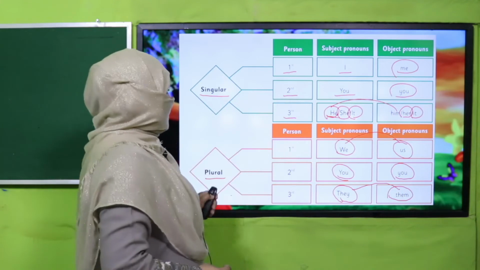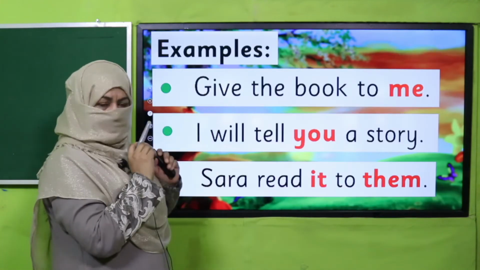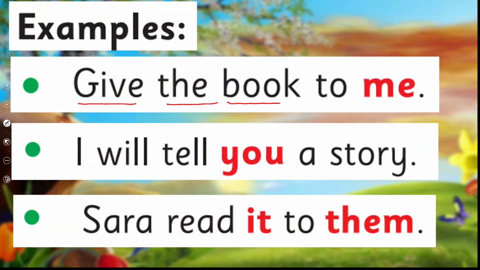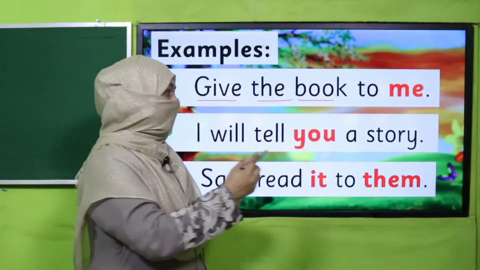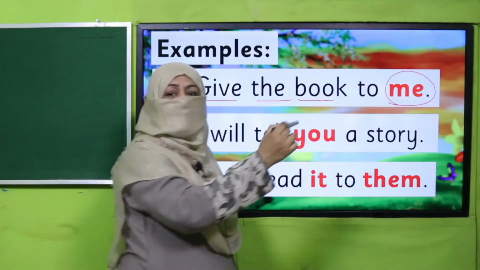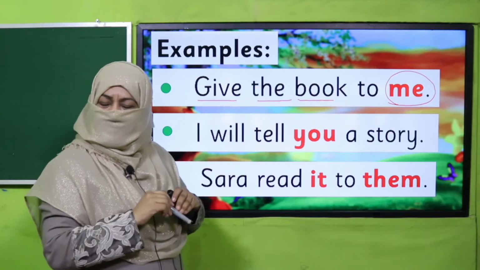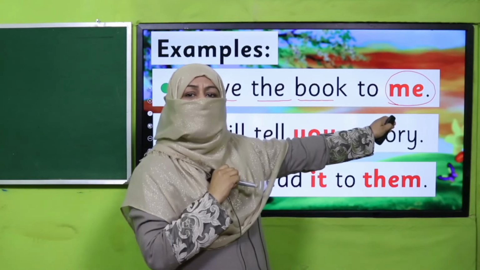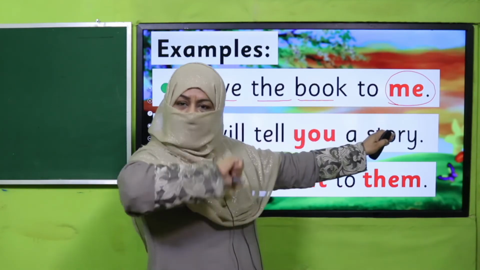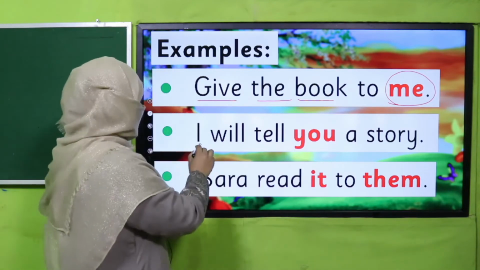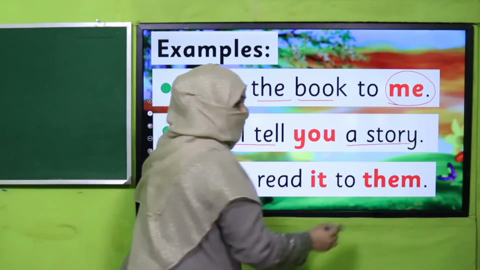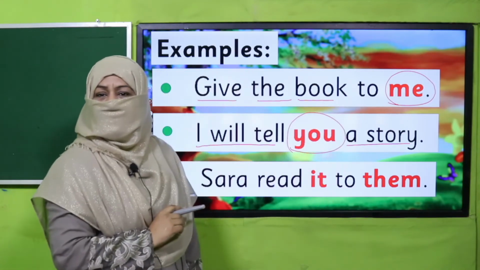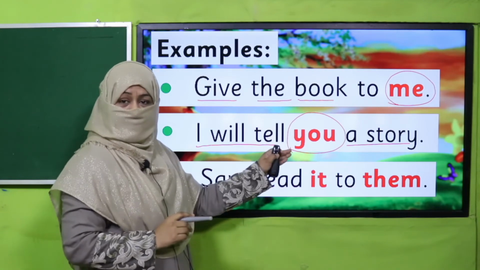All right. Now let's practice it through sentences. Give the book. Now you see, give the book to whom? To me. So I am receiving the book. That's why I'm the object case of this sentence, and because it's first person, we have used me here. Give the book to me because I'm receiving the action. Do you understand? Likewise, I will tell a story. To whom? To you. So you is the object pronoun of this sentence, and this is why we have used it over here.